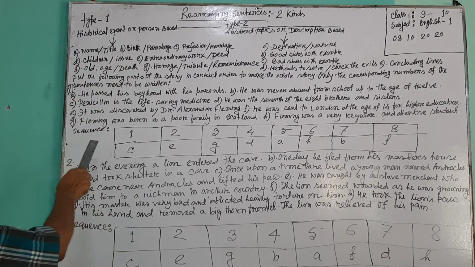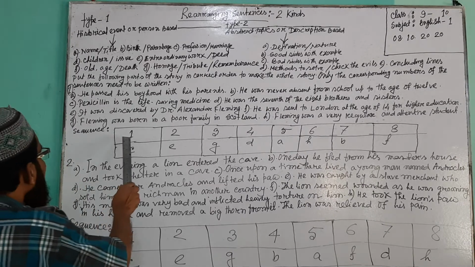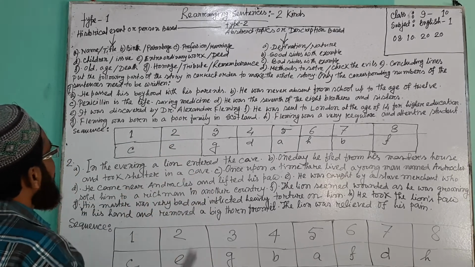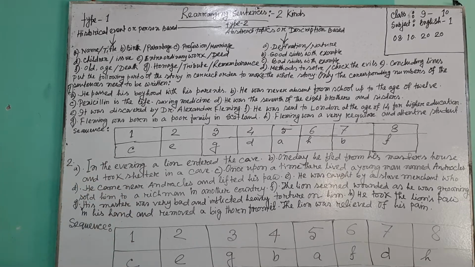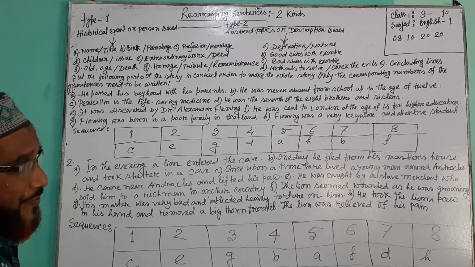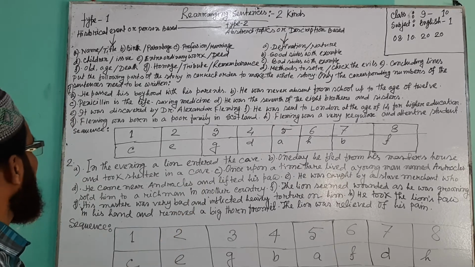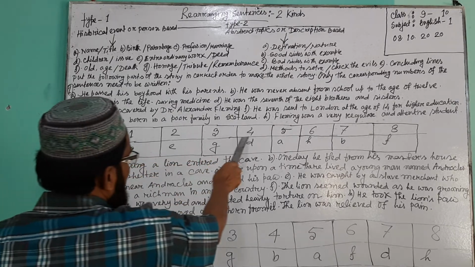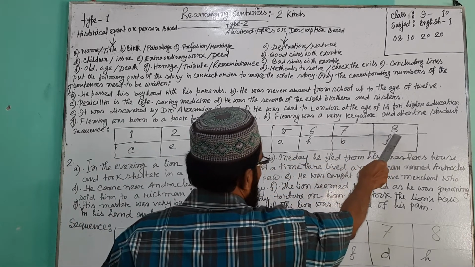So it will be good to write the sentences in correct order. First you have to write the sequence of this passage of this story in your answer script.